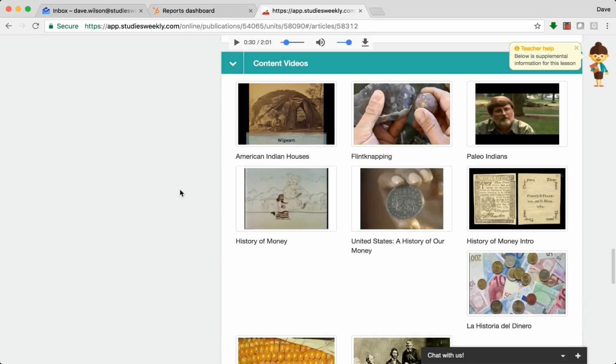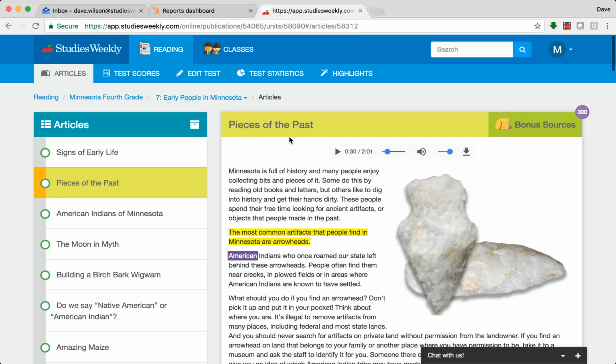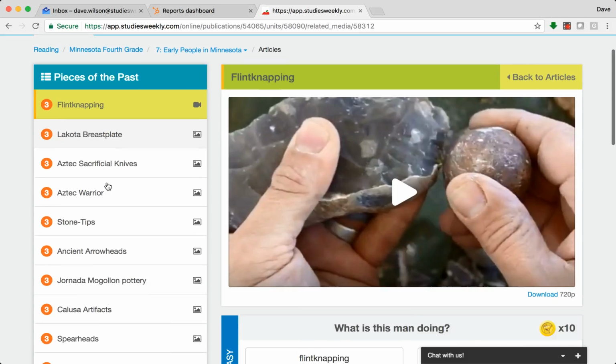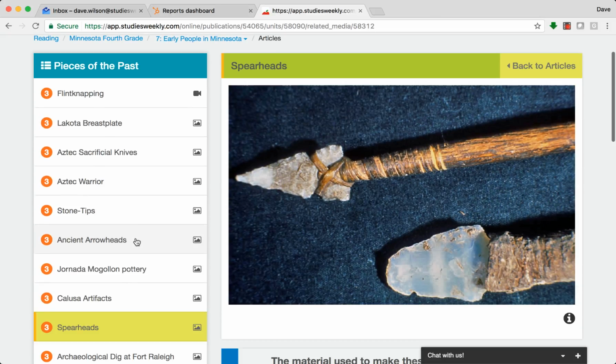This is, by the way, one of my favorite things about Studies Weekly, is we have tens of thousands of videos, images, and other primary source media in our primary source library. You can always see them here in content videos, or we're talking about pieces of the past. We're talking about arrowheads. So if I click bonus sources right here, I now have all of these different primary sources that are talking about arrowheads.